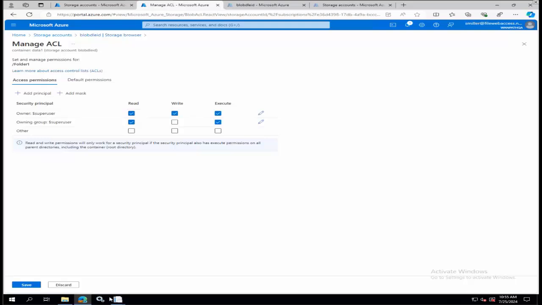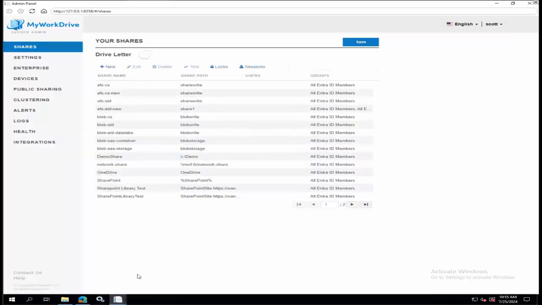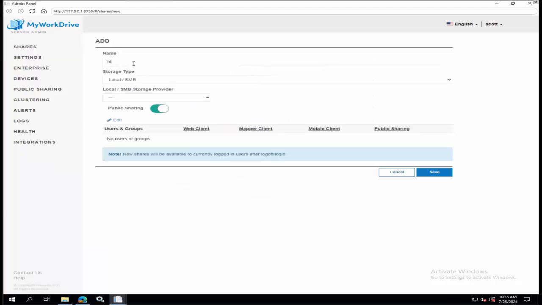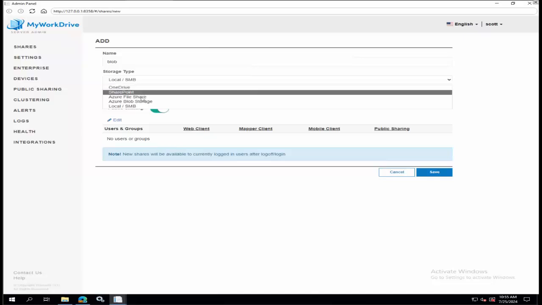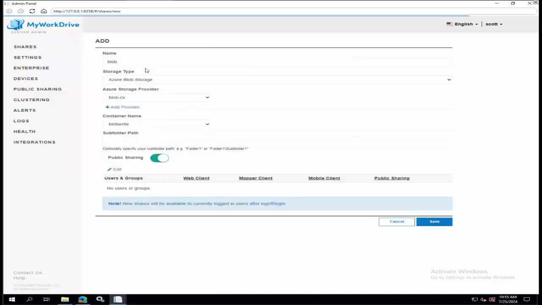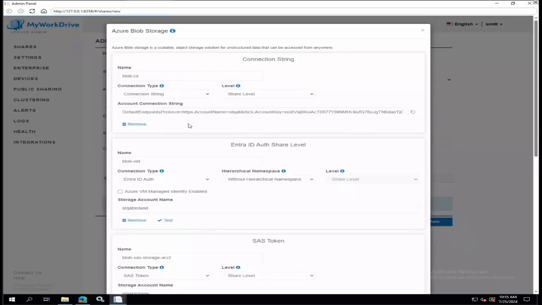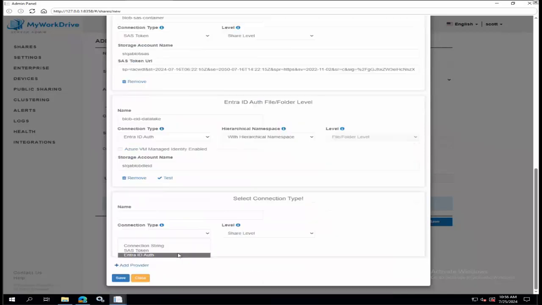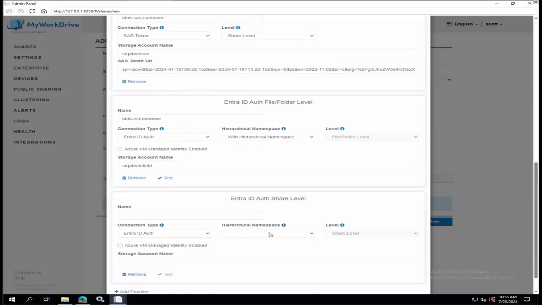And let me show you that real quick, because there's a little bit of configuration on that. Let's go ahead and add a new blob. I'm not actually going to go all the way through it, so I don't need to worry about the fact that I didn't actually create one. We're going to add a provider, and you'll notice that once you choose that you want to set it up with Entra ID, you have the ability to choose whether or not you want hierarchical namespace enabled. And that's important because Microsoft's connection to that blob storage is different. The underlying connection is slightly different with and without.